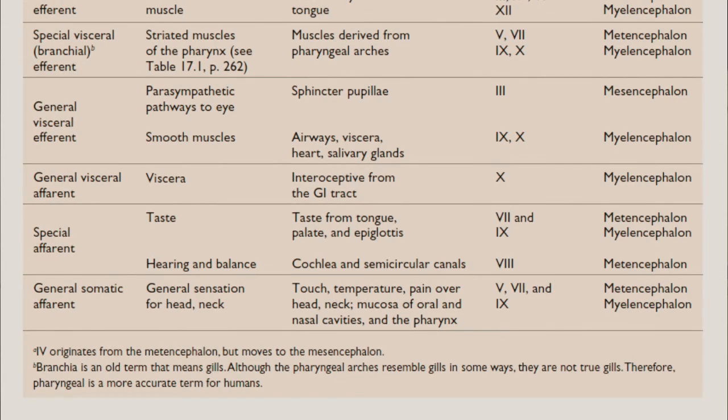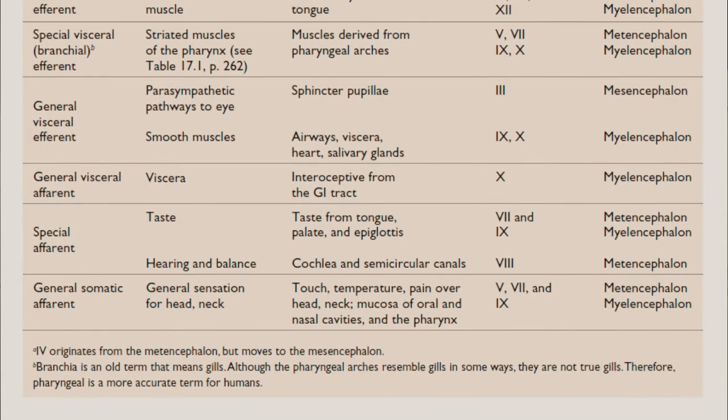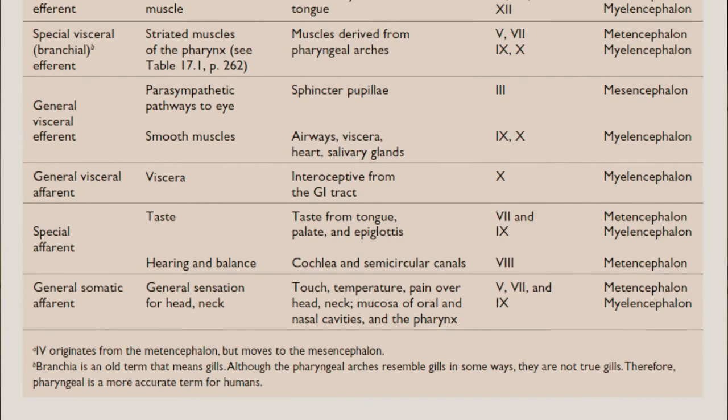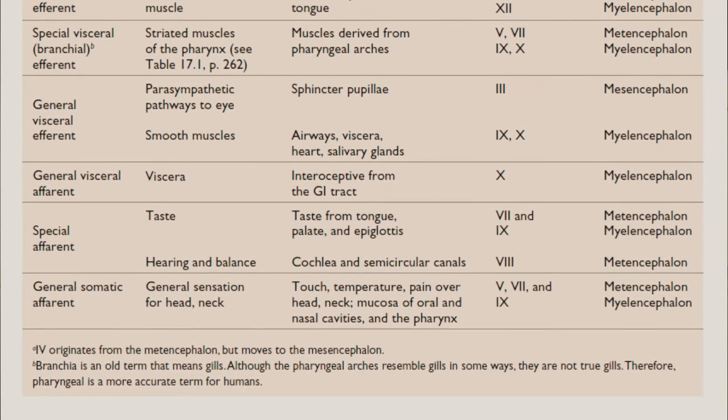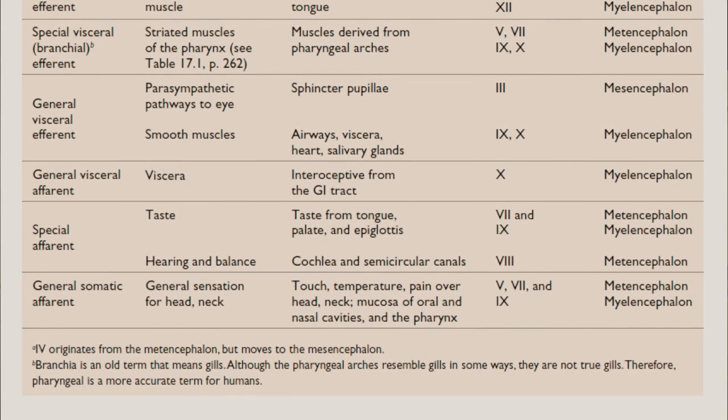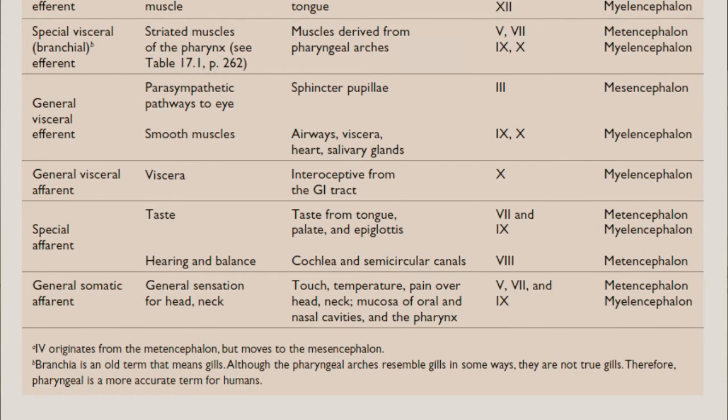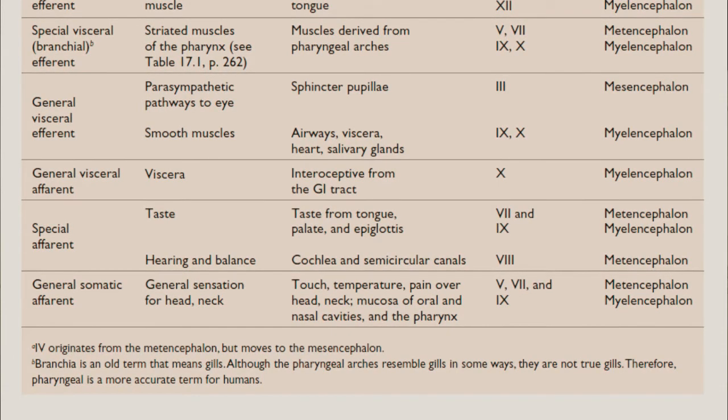Even cranial nerve 7 brings other information. Cranial nerve 9 comes from the myelencephalon. Cranial nerves 5 and 7 are part of the metencephalon. So this summarizes the development of those nuclei.